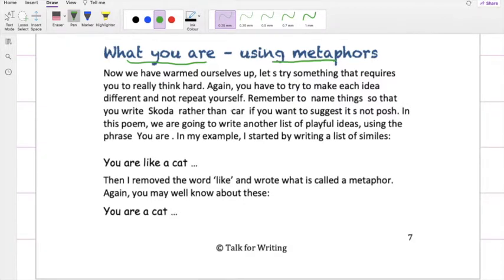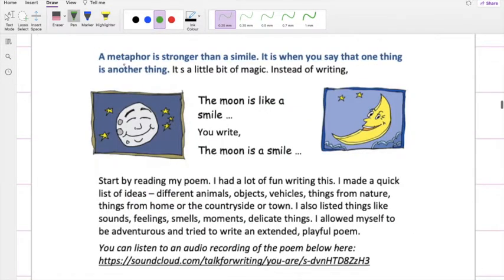Simile is when you are using like or as, and if you take away like or as, then it will change into a metaphor. Here, the author says he also started writing a list of similes. You are like a cat. And then he removed the word like. And now he got a metaphor. You are a cat. As you can see here, a metaphor is stronger than a simile.